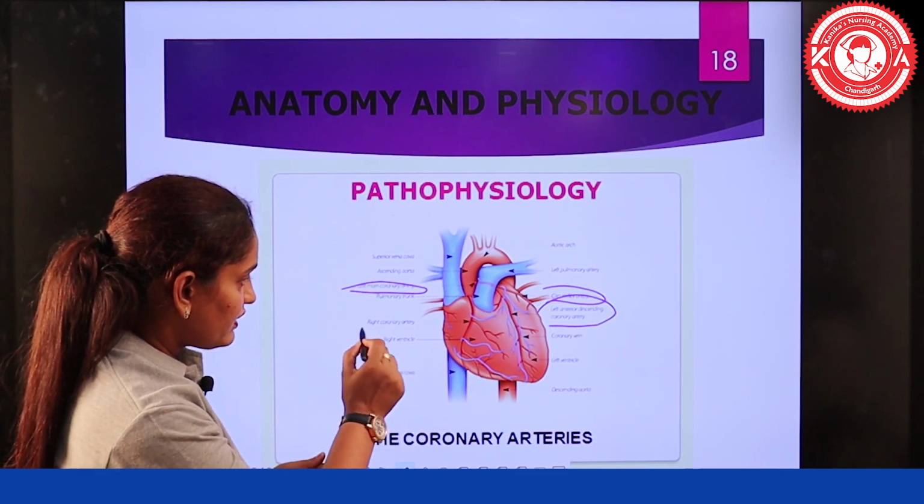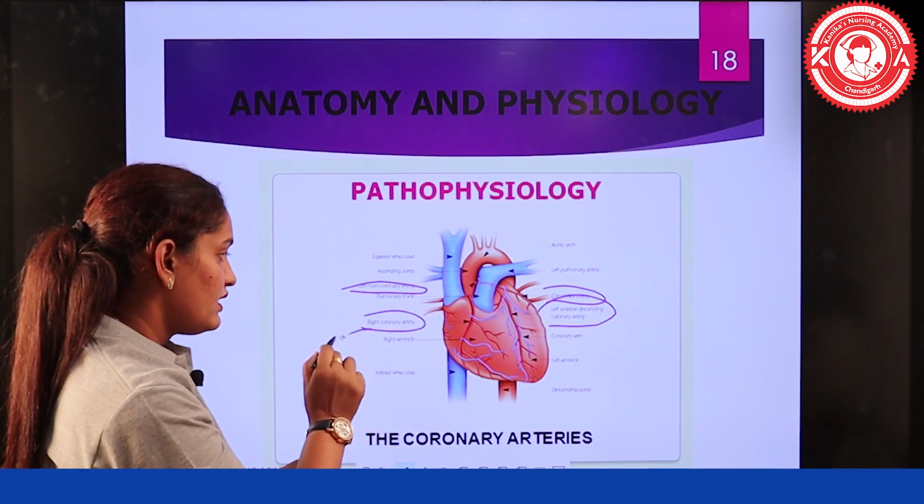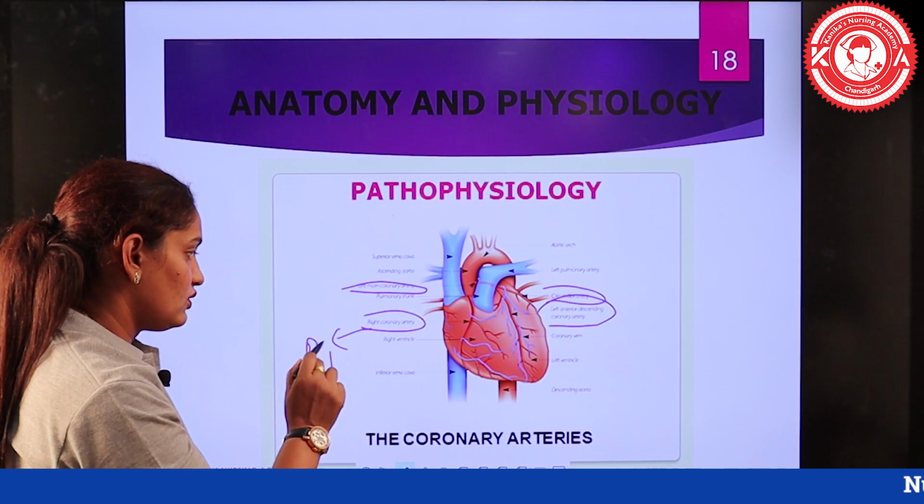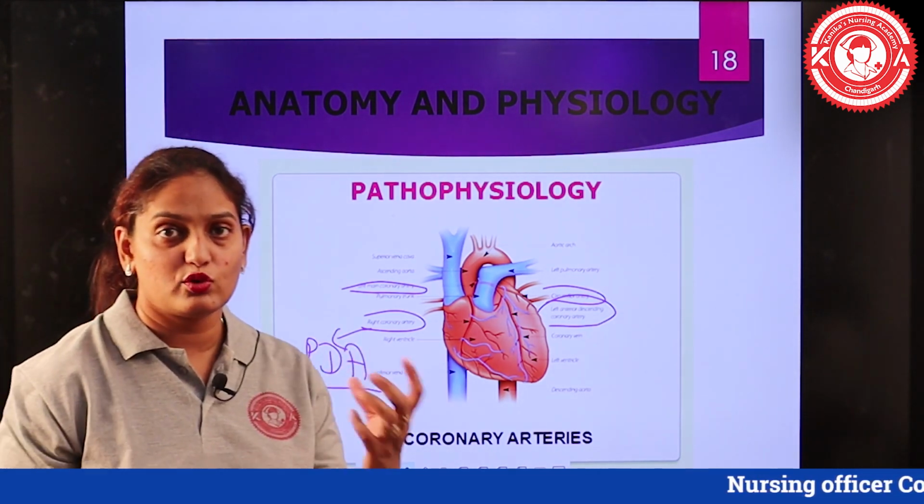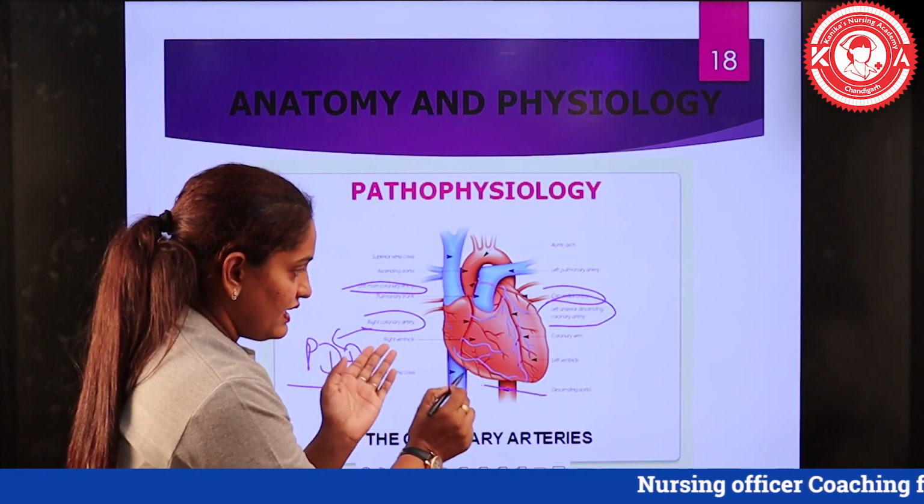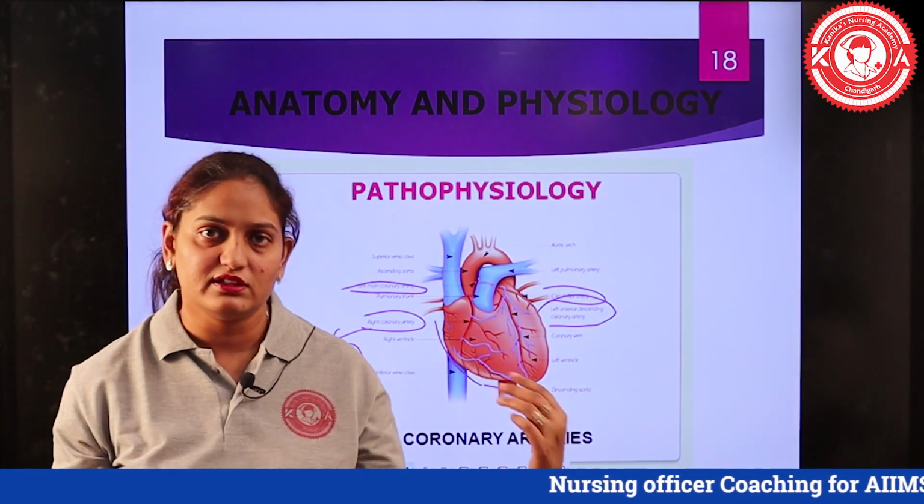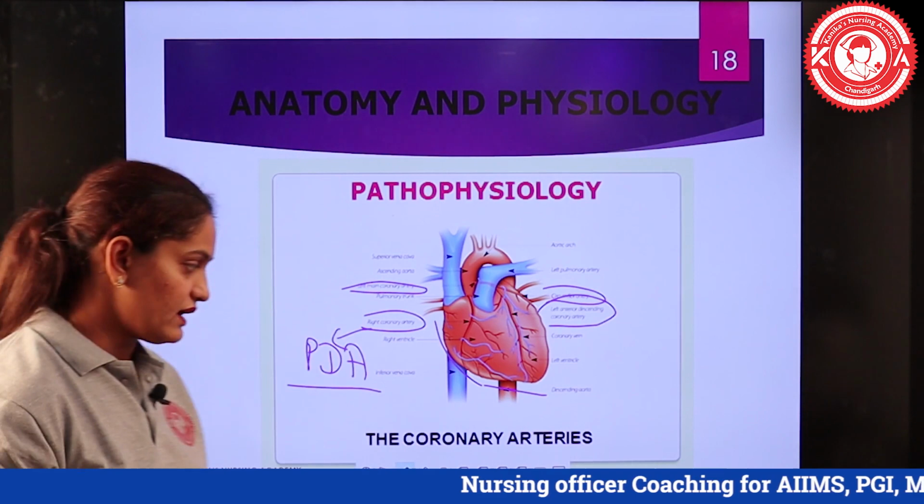Then we have the right coronary artery, and the branch of right coronary artery includes the posterior descending artery, and as the name suggests, posterior means the lower and back area will be supplied by this posterior descending artery.